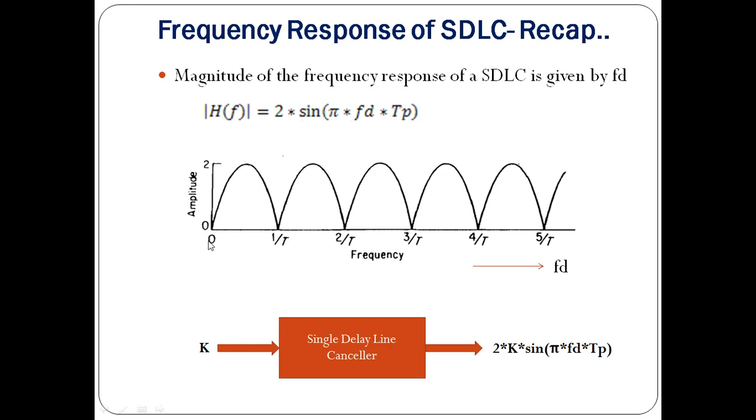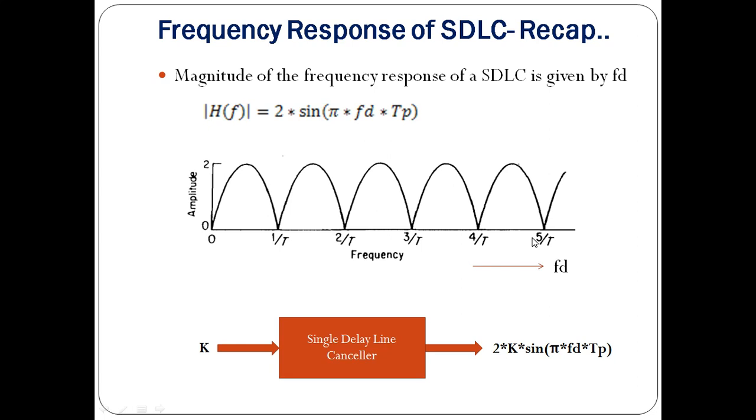You can see here the response of this DLC is giving 0 value at fd equals to 0, at 1 by Tp, at 2 by Tp, and integer multiples of 1 by Tp. That means at fd equals to 0, fp, 2 fp, 3 fp, and the integer multiples of fp, we get a 0 response.